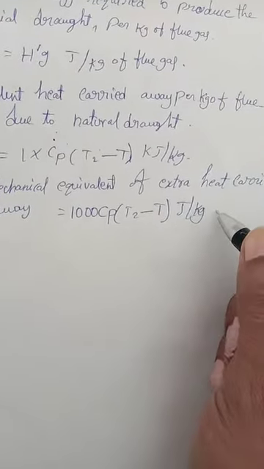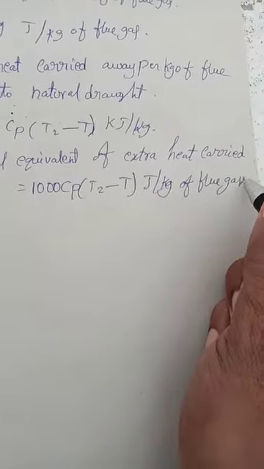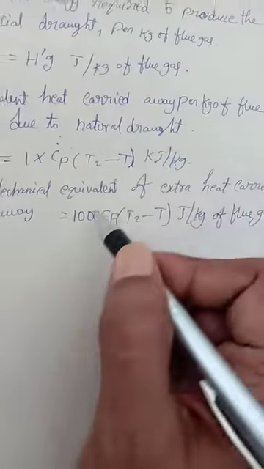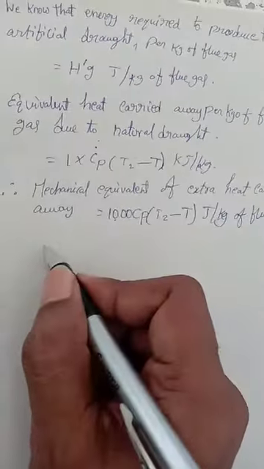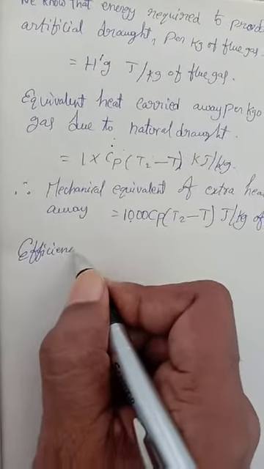Here it is kilojoules, here joules per kg of flue gases. The same thing here, K is equal to 1000, I substitute this 1000 value.